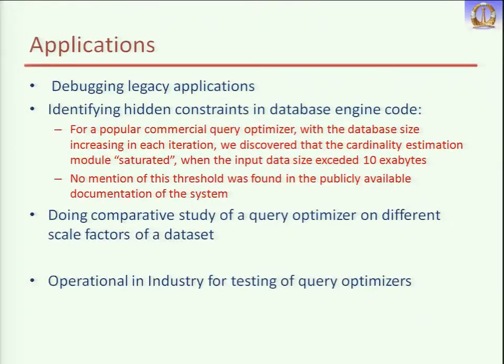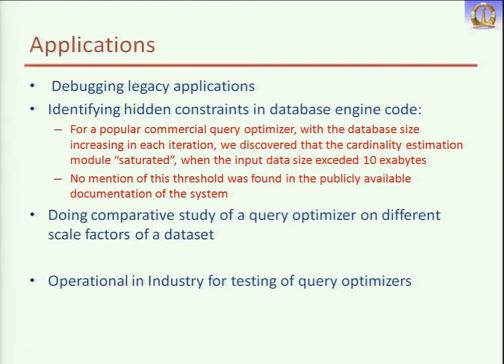Now applications. One, we can use this for debugging legacy applications. Then identifying hidden constraints in database engine code. What happened in a commercial database engine, like Oracle or DB2? In one of the engines, we tried to increase the database size, and for this we tried to increase the number of rows in the relation. What happened is, when the input data size exceeded 10 exabytes, after that the cardinality estimation module saturated.